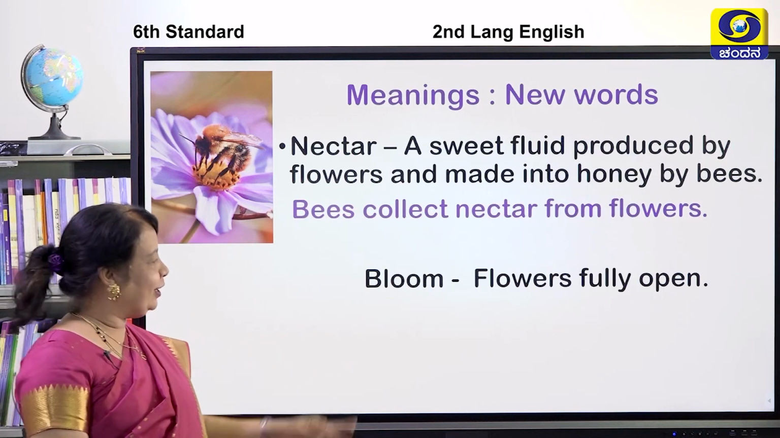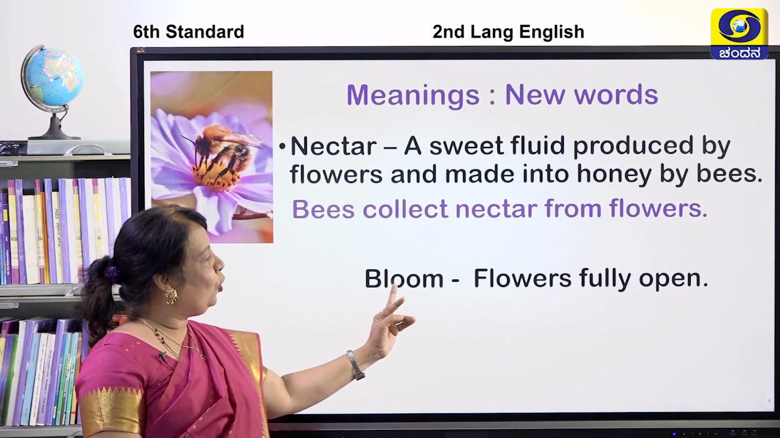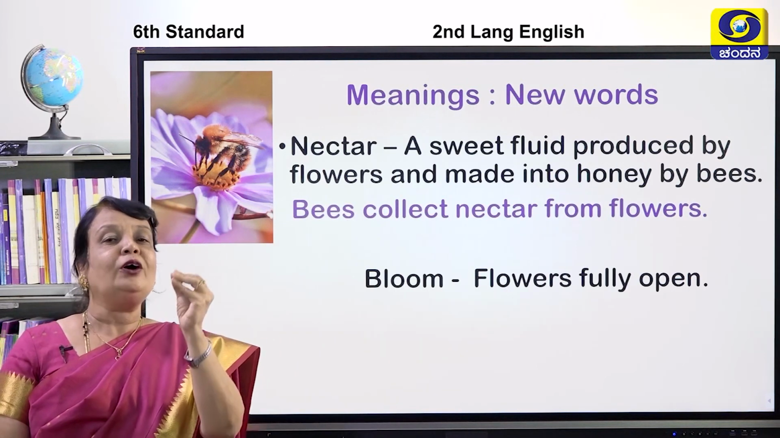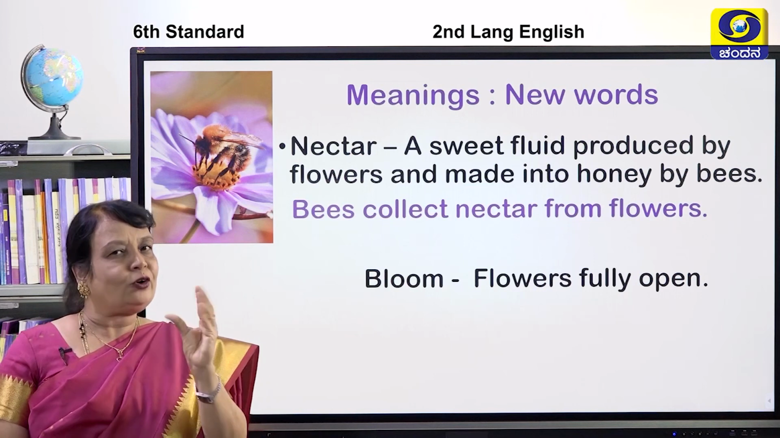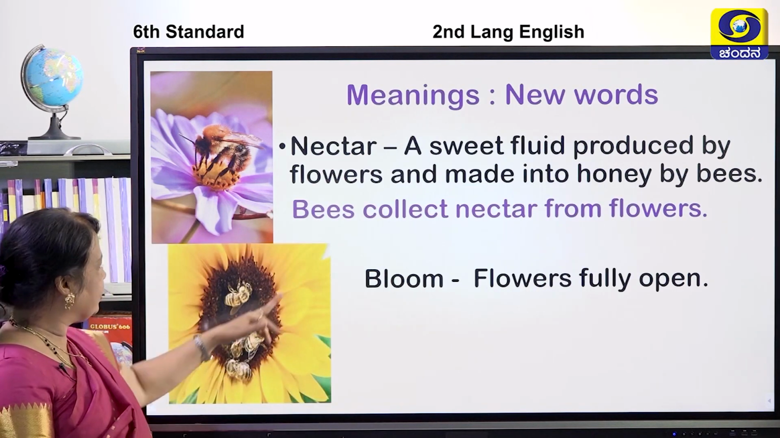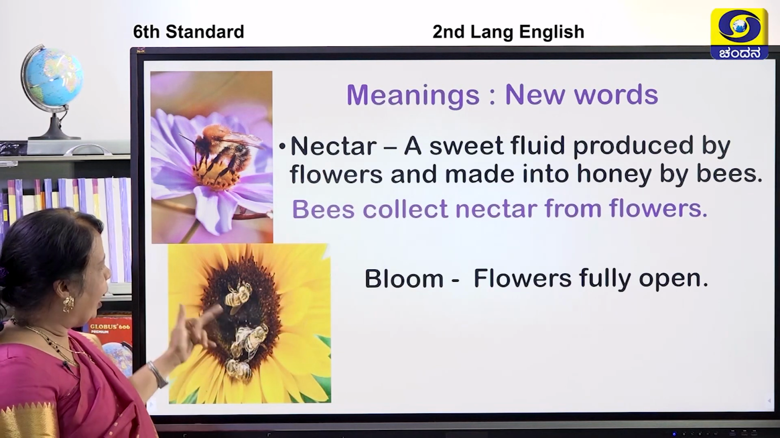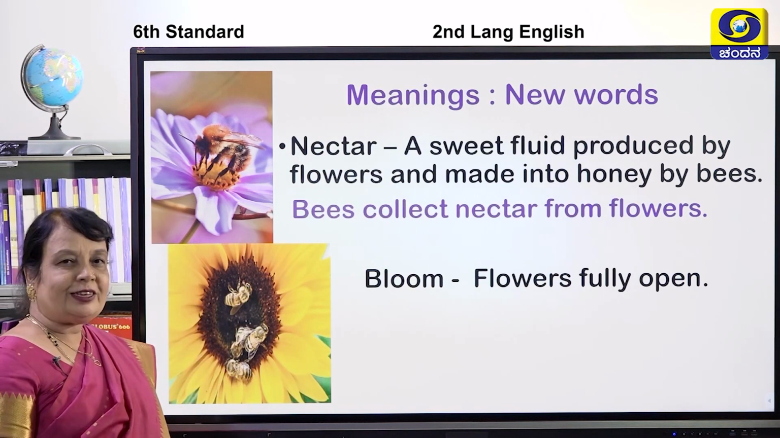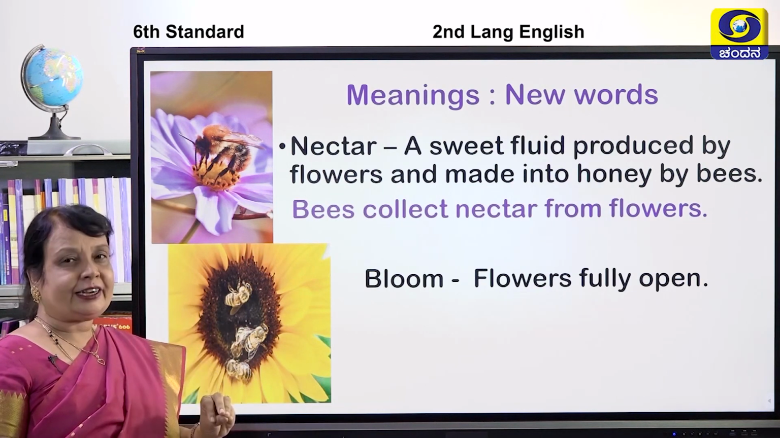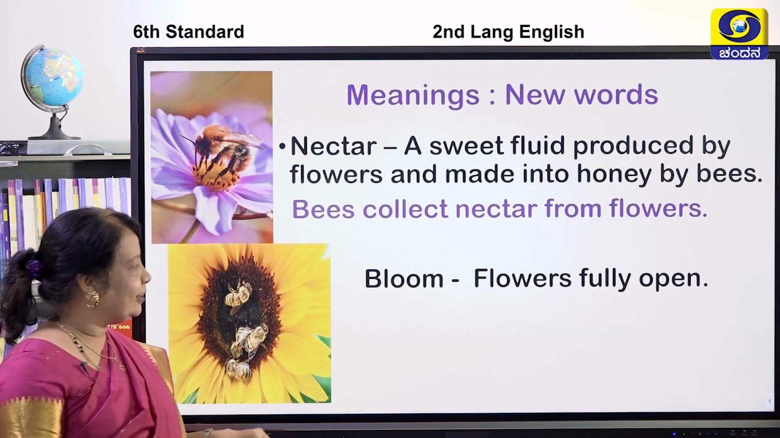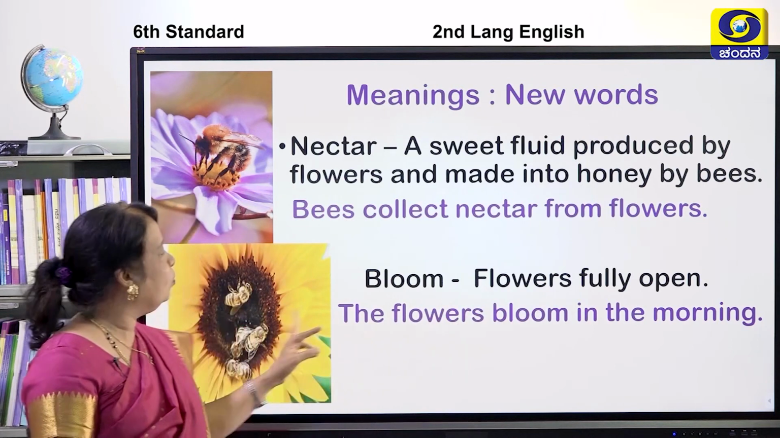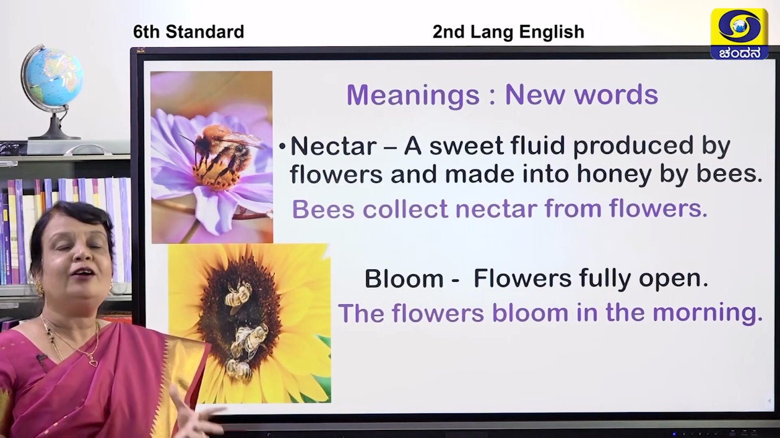Second, there is one more word here, bloom. B-L-O-O-M, bloom. Flowers fully open. ಹೂಗಳು ಅರಳುವುದು. Yes, ಅರಳ್ಕೊಂಡಿರುವ ಹೂವನ್ನು we call it as bloom. Yes, children, you can see the flowers at bloom and there are so many honeybees sitting on that and it is, yes, sucking the nectar. Okay, I have a sentence for you, children. The flowers bloom in the morning.